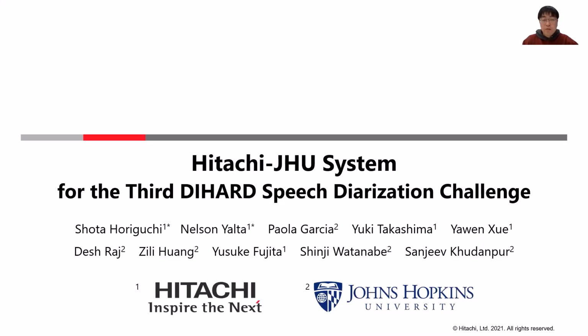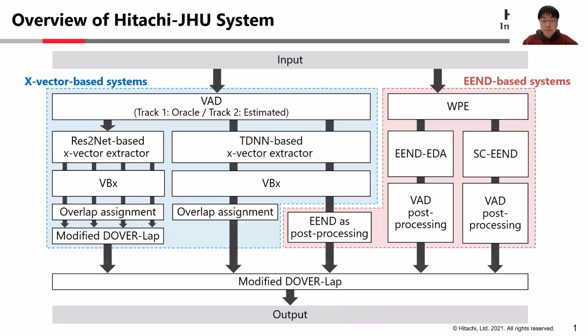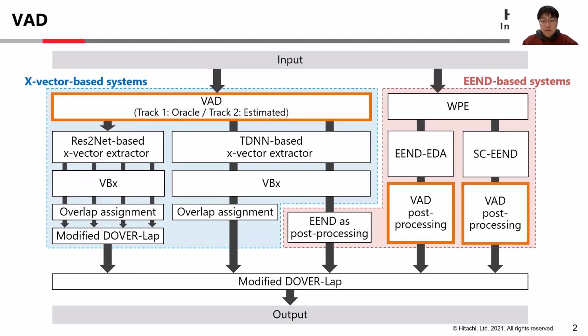In this presentation, I introduce Hitachi and Johns Hopkins University's joint efforts on the third DIHARD challenge. This is the overview of our system. It consists of 2 x-vector-based systems, 2 end-to-end neural diarization (EEND) based systems, and 1 hybrid system. The final results are based on the ensemble of 5 subsystems.